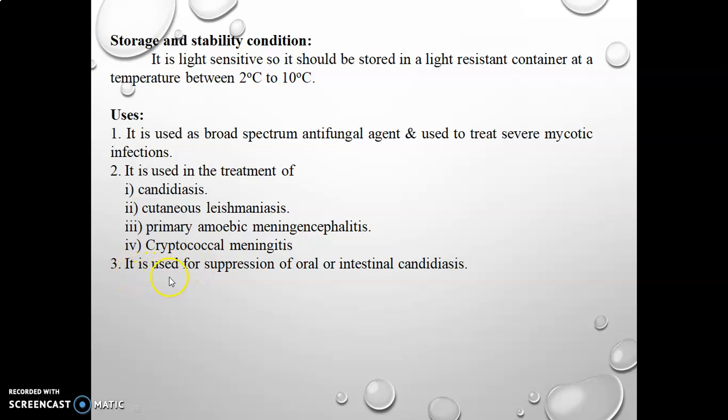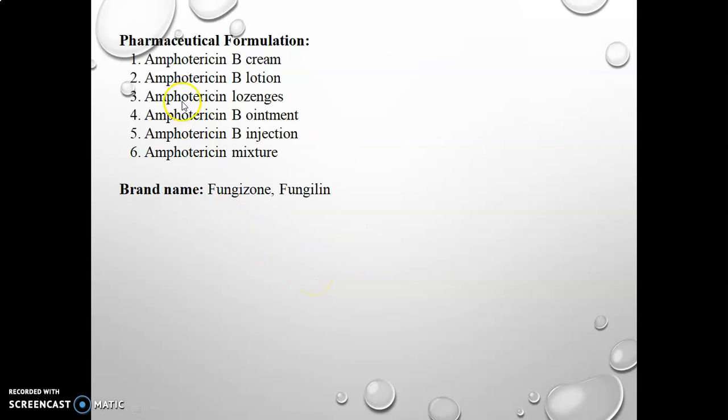And last use: it is used for suppression of oral or intestinal candidiasis. Pharmaceutical formulation: it is available in Amphotericin B cream, lotion, lozenges, ointment, injection, and mixture. And the brand names are Fungizone and Fungilin.